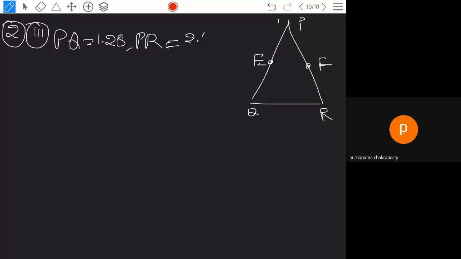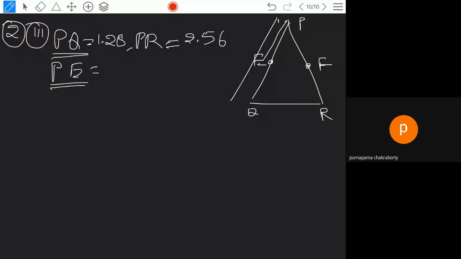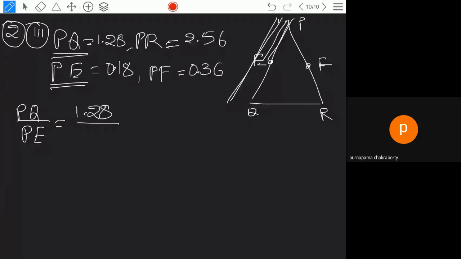Basic proportionality can also be stated as PE by PQ, or if you want, PQ by PE also. PQ is given as 1.28 and PE is given as 0.18. And PF is given as 0.36. Now this divided by 0.18.